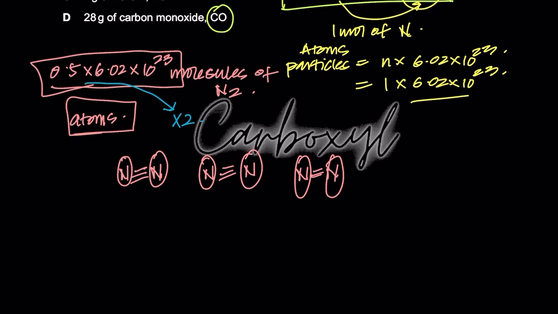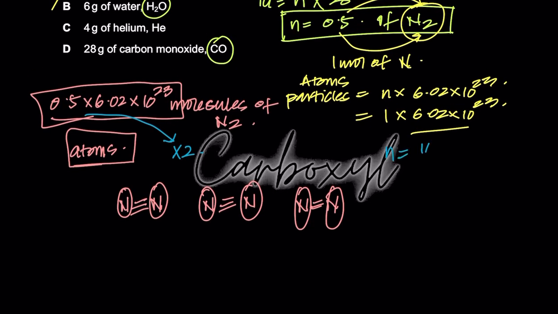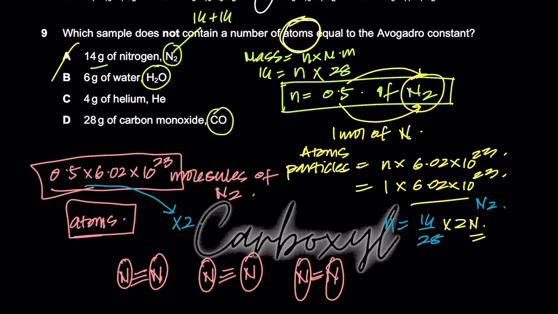Times it by 2. When you calculate moles, mole is equal to 14 over 28. These are the moles of N2, right? So how many N do you have? 2 N. You have to find the moles of N, right? Because it's asked for the atoms, not the molecules. Yeah, multiply.